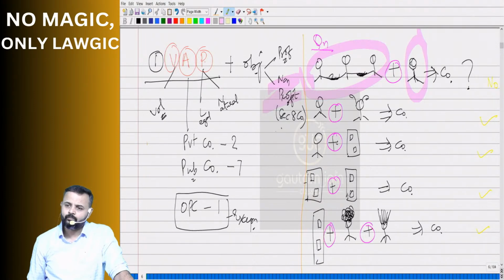Partnership cannot be a partner. I'm not talking about a partnership firm. I'm talking about a company here. Did I say that a partnership firm with a natural person wants to start a partnership firm? No, I said wants to start a company. Someone else also said no. Can you just raise your hand, those who said no? Okay, what's your reason, sir? So only knowing the answer is not enough. Even reasons are important, right?